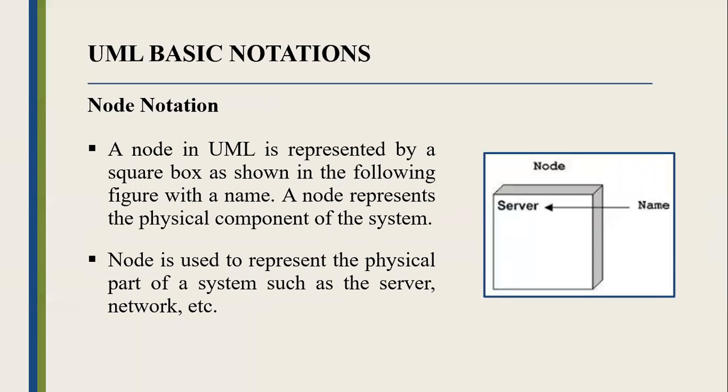And then last, node notation. A node in UML is represented by a square box as shown in the figure with a name. A node represents the physical component of the system. It is also used to represent the physical part of a system such as the server, network, and other hardware devices.